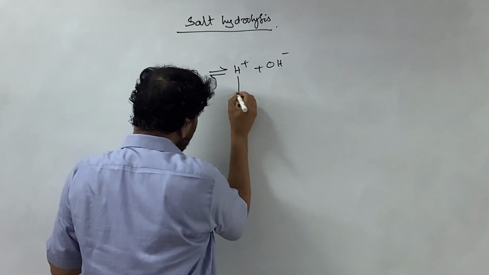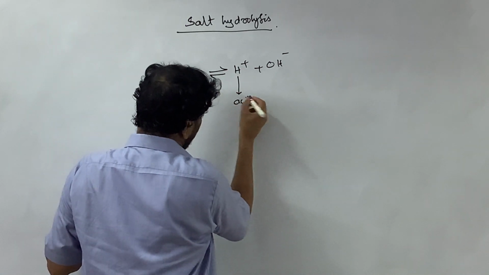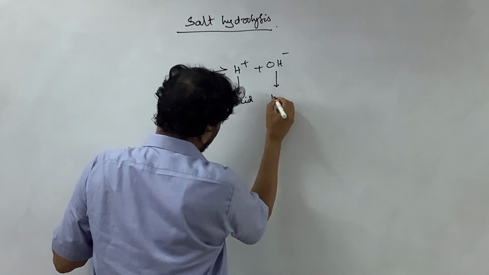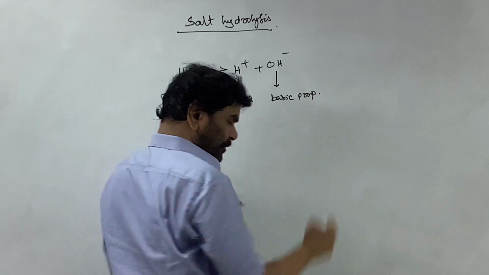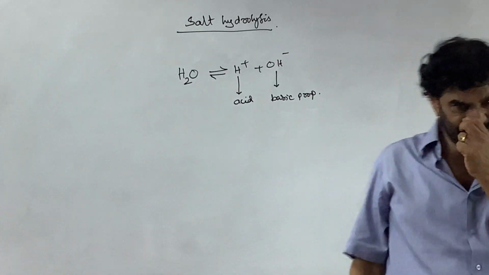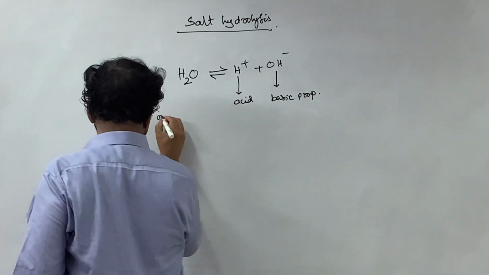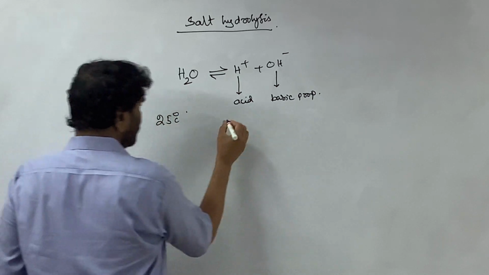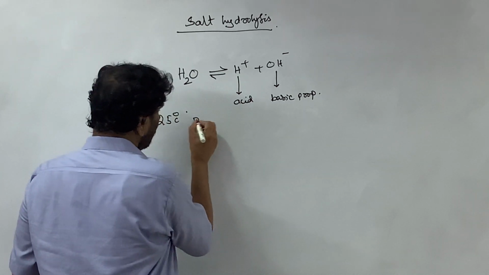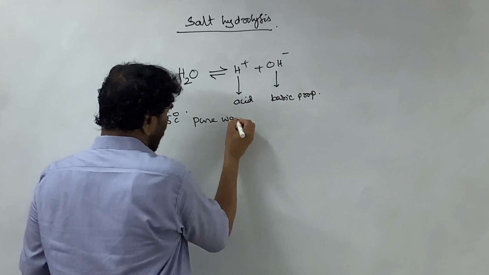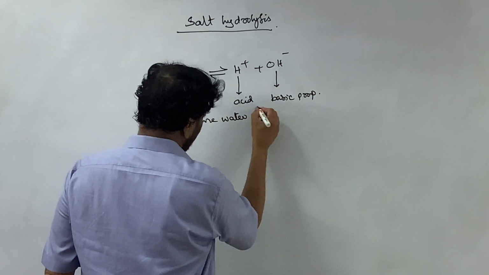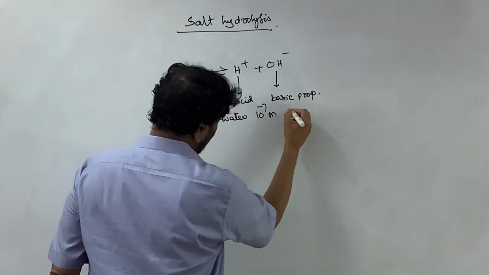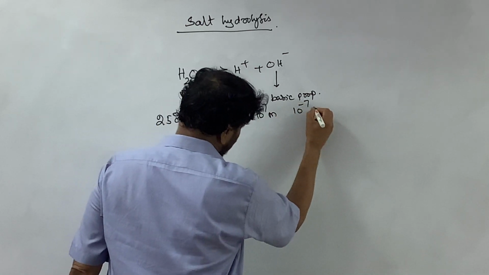These H plus ions are responsible for the acid properties, and the OH minus ions are responsible for the basic properties of the aqueous system. You know that at 25 degrees Celsius, in pure water, the concentration of H plus is 10 to the power of minus 7 molar, and the concentration of OH minus is also 10 to the power of minus 7 molar.